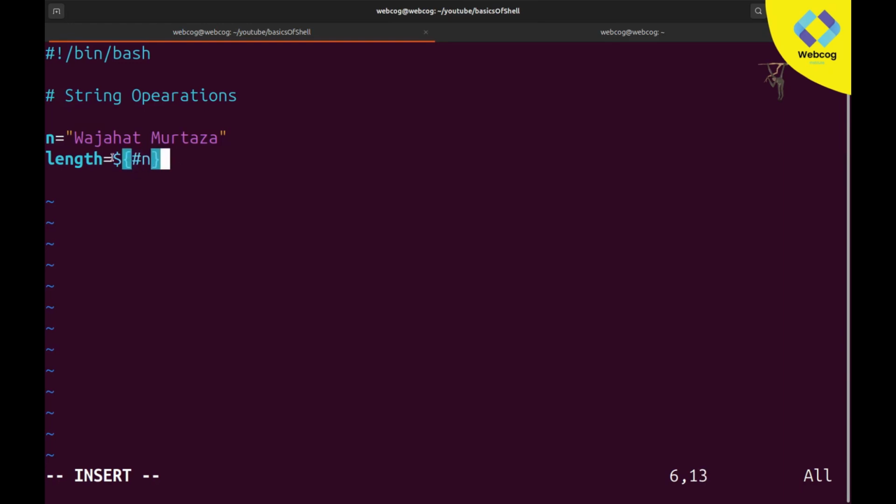So when you write curly brackets, hash sign, n, it will calculate the length of this variable n. So now if I echo length variable, you can even write a string here, like your string, len, basically len is this, and there will be a closing quote. So it will print the length of your string.